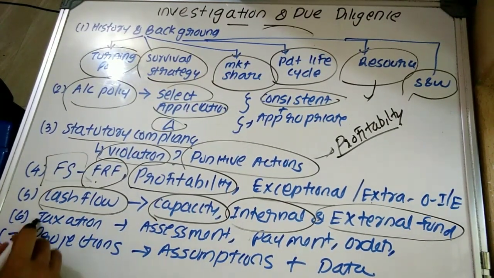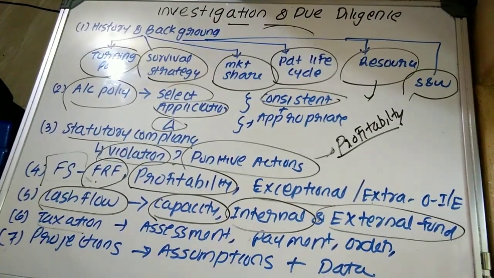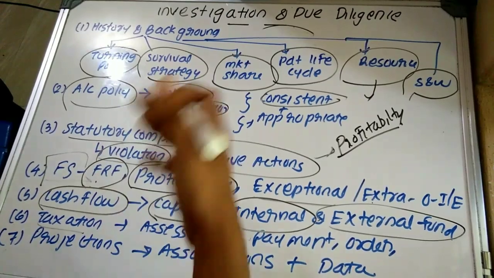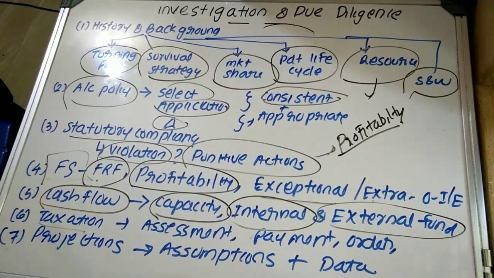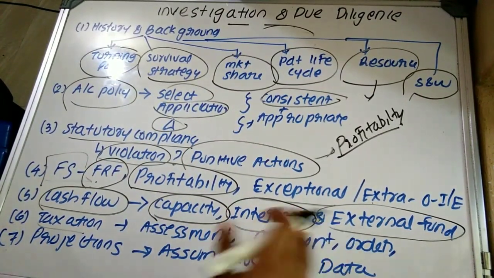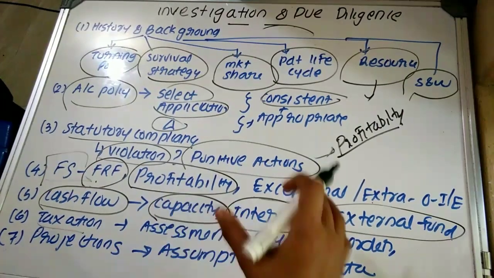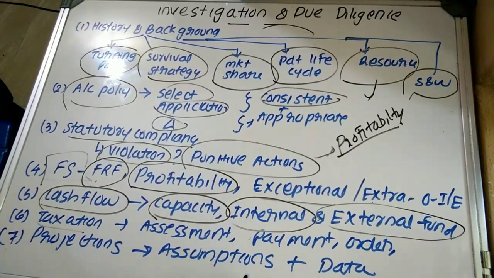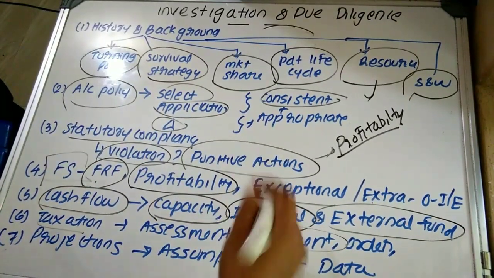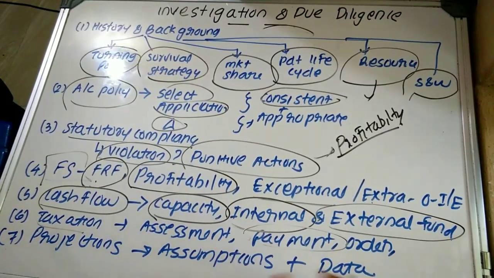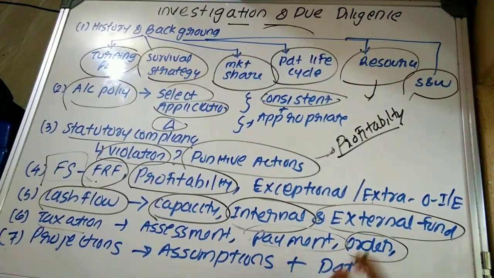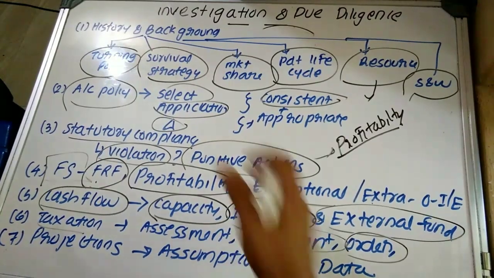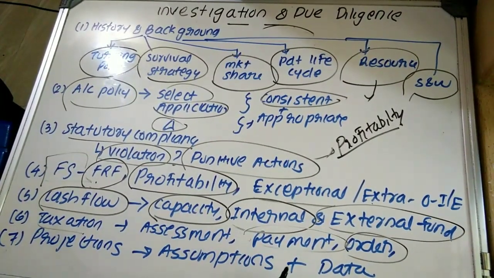Then taxation: whether they are registered under applicable direct and indirect tax laws, whether they are making payment of taxes, whether all the assessments of previous years have been undertaken, up to which year assessment has been done and why not beyond that, whether payments were made on or before the due date, and whether any order or penalty is pending under tax law against the target company.